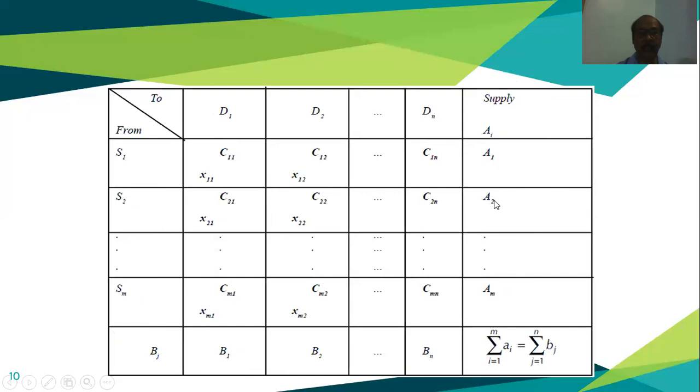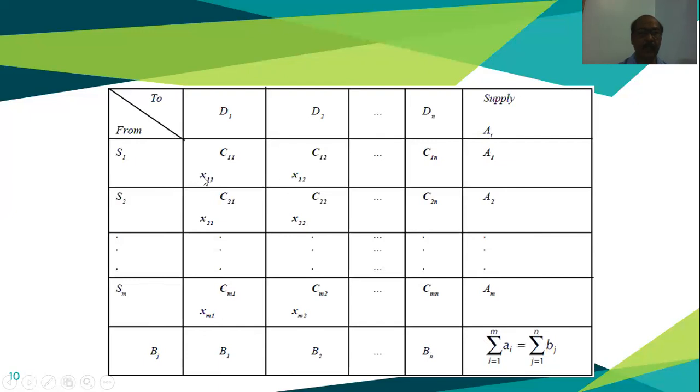Now, if we sum up A1, A2, Am, we will get the summation i equals 1 to m of Ai. This is known as the total available. And if we sum up B1, B2, Bn, that is the total demand created, summing up each and every distribution point or destination.